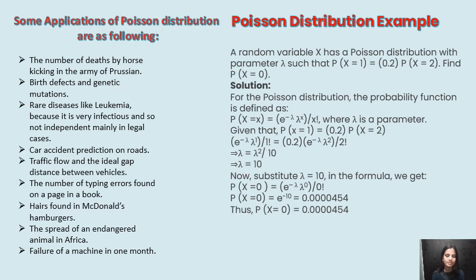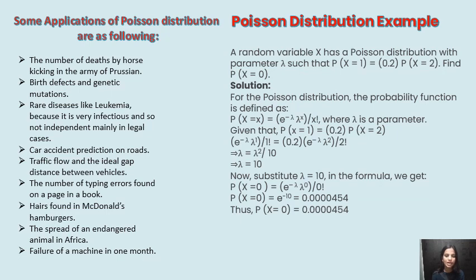Given that P of x equal to 1 is equal to 0.2 times P of x equal to 2, e to the power minus lambda, lambda to the power 1, divided by 1 factorial, is 0.2 into e to the power minus lambda, lambda to the power 2, divided by 2 factorial. Then lambda is equal to lambda squared by 10, so lambda is equal to 10.